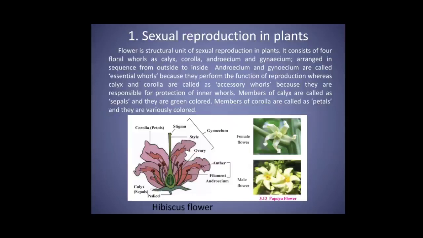Androecium is the male part of the flower, which consists of two parts, filament and anther lobes. Anther lobes contain pollen grains which produce male gametes. Gynoecium is the female part of the flower which consists of three parts: ovary, style and stigma. In the ovary, ovules are present which contain eggs.